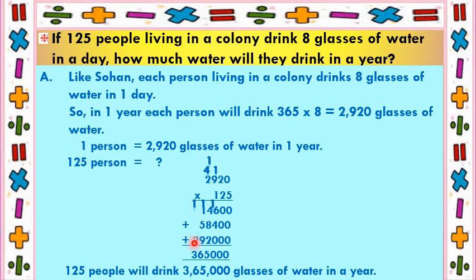2 plus 1 is 3. So put 3 down. So the answer is 125 people will drink 3,65,000 glasses of water in 1 year.